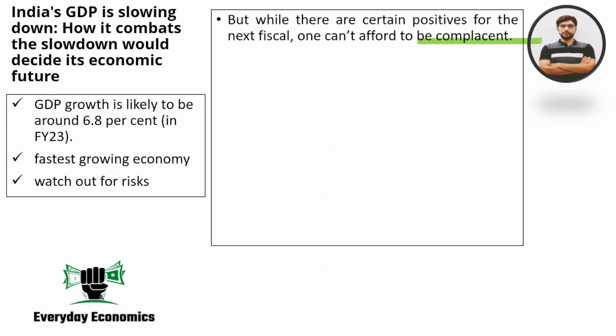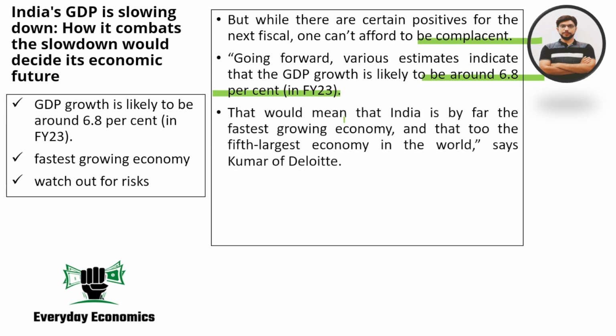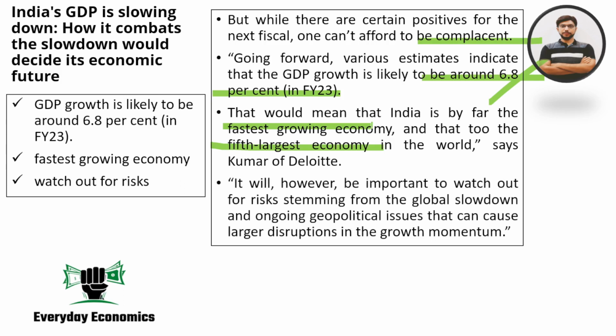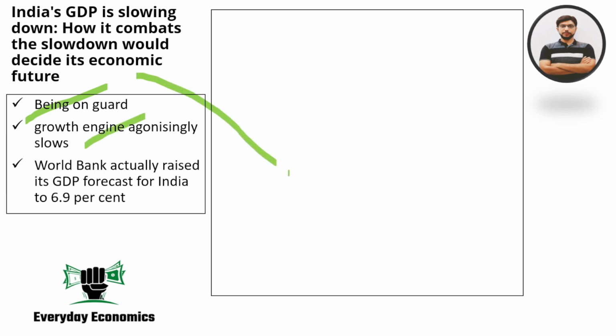We can't afford to be complacent. We can't afford to be arrogant. Yes, we are going to have a 6.8% growth rate in FY23, and given that we are the fifth largest economy and we are growing at 6.8%, that is not bad at all. We are the fastest growing economy, but there's no point being complacent about it. We need to watch out. We need to factor in the global slowdown and geopolitical issues, and we need to take steps so that we can nurture the growth momentum. We need to be on guard. We need to make sure that this growth engine, which has been slowing down quarter after quarter, is taken care of.